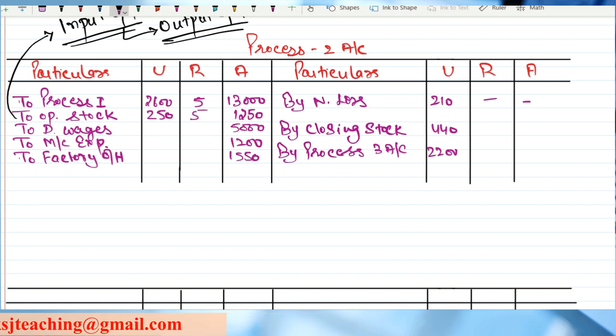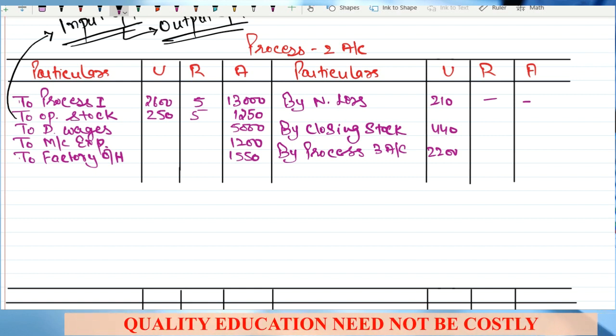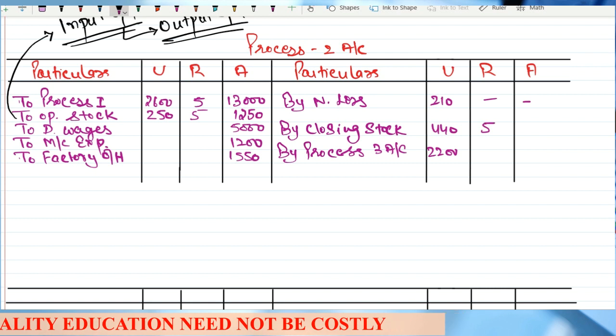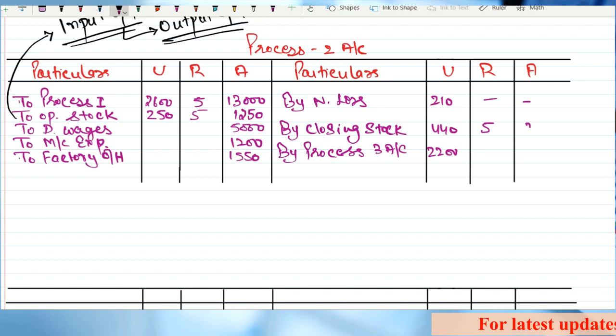Clear? The closing stock will be valued at the rate at which there was input in that process. At what rate is it being input? At 5 rupees. That means it is still lying in the stock in this process at 5 rupees. So we will not calculate cost per unit for this particular closing stock. So it will be recorded as 2200.